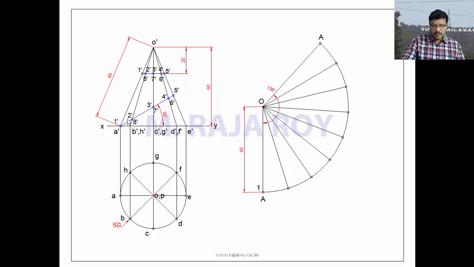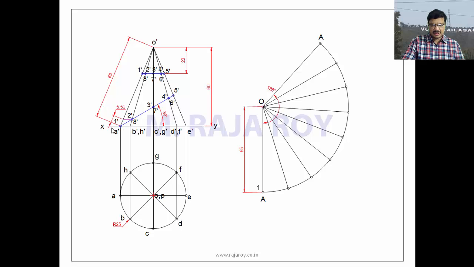But coming to 2 and 8 points, these 2 points are on B and H, which are not representing 2 lengths. B generator and H generator are not representing 2 lengths. That's why you have to transfer these 2 points onto the generator which is representing 2 length. So the generator which is representing 2 length is this O dash A dash. That's why transfer these points to this O dash A dash generator.